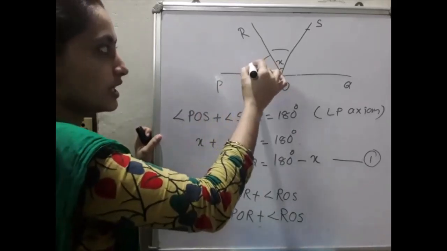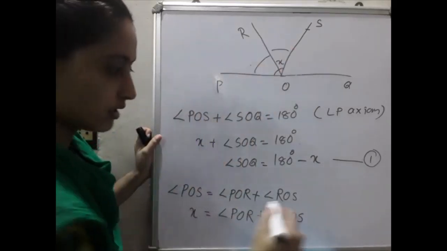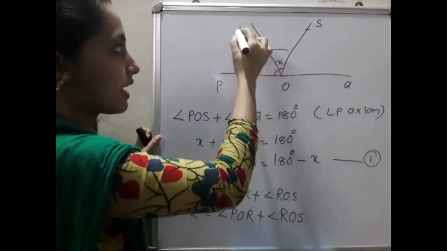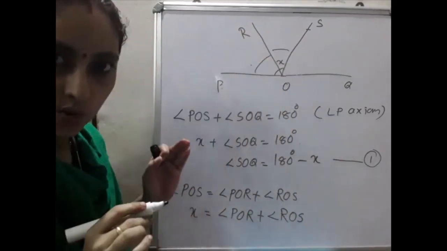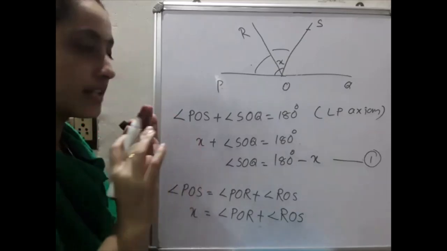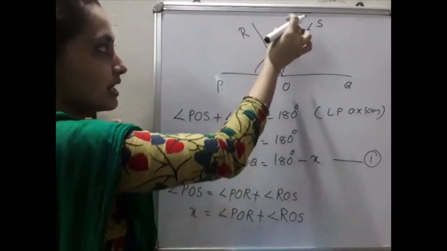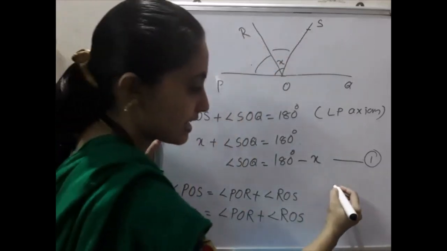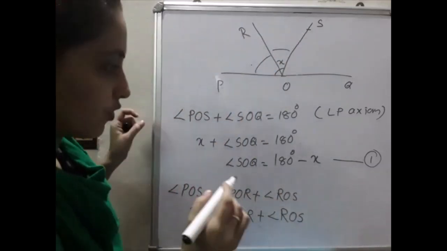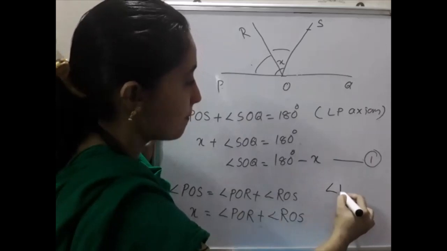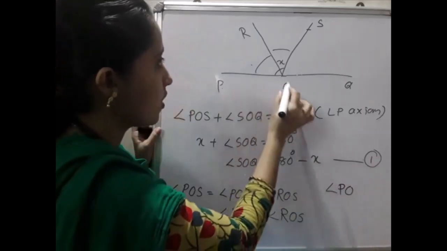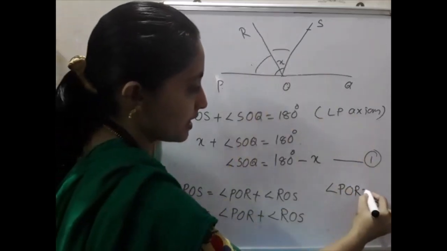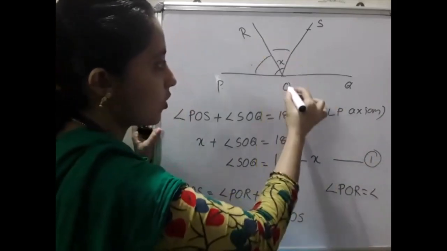And we already know these two angles are equal, that is angle POR and ROS are equal. If they are equal, we can substitute the angle, that means we can replace this one by this one. Listen here please, that is a new concept for you. Angle POR will be equal to angle ROS.